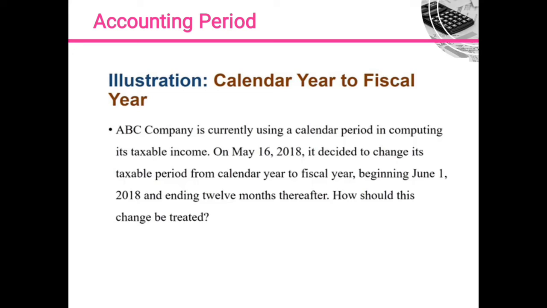ABC Company is currently using a calendar period in computing its taxable income. On May 16, 2018, it decided to change its taxable period from calendar to fiscal year, beginning June 1, 2018 and ending 12 months thereafter. So how should this change be treated?